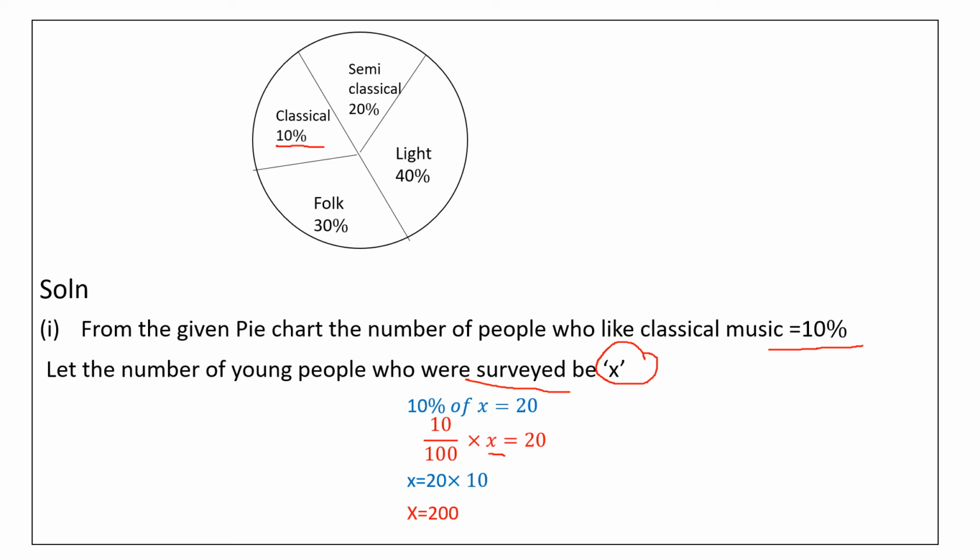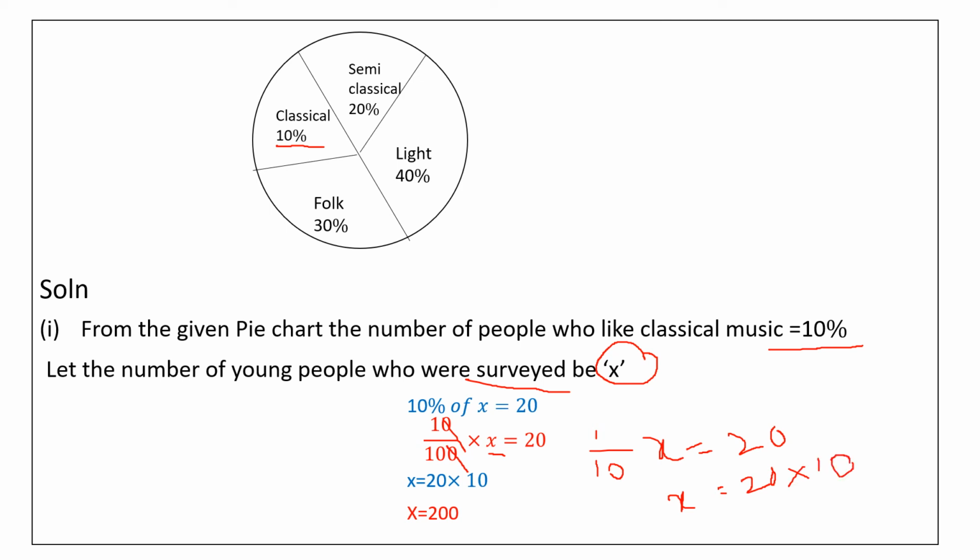Now cancel it. This 10 gets cancelled, 0 gets cancelled, common, right? So 1 by 10 x is equal to 20. So you know the equation method, right? So x is equal to 20. When you bring this 1 by 10 to the right hand side, we write it in the reciprocal method, right? So into 10. 10 divided by 1, 10. So 20 into 10, 200. You got the answer, 200.